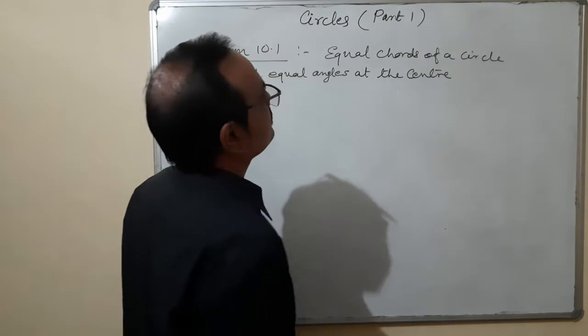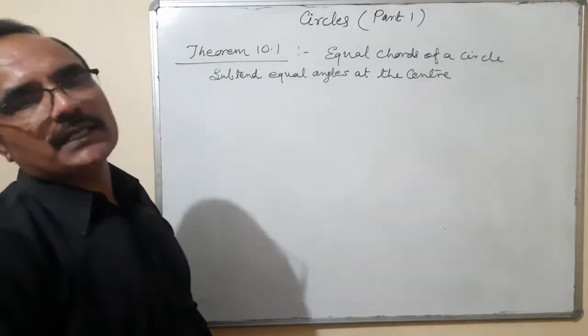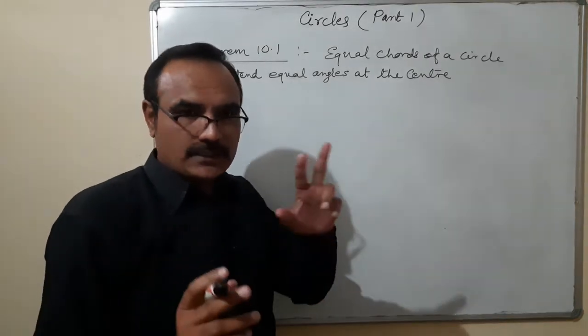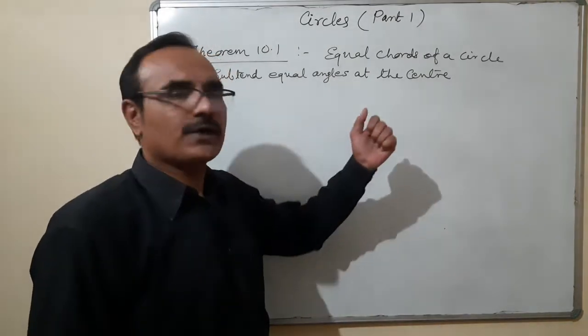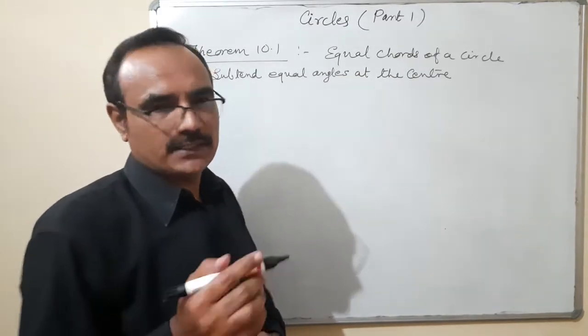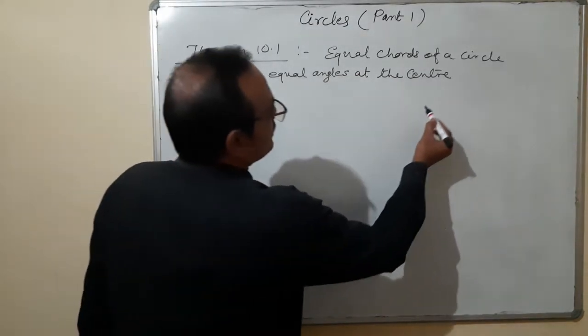Equal chords of a circle subtend equal angle at the center. Here there are two different conditions, whether we are talking about a single circle or two or more circles. Here the theorem is based on a single circle. So this is a circle.